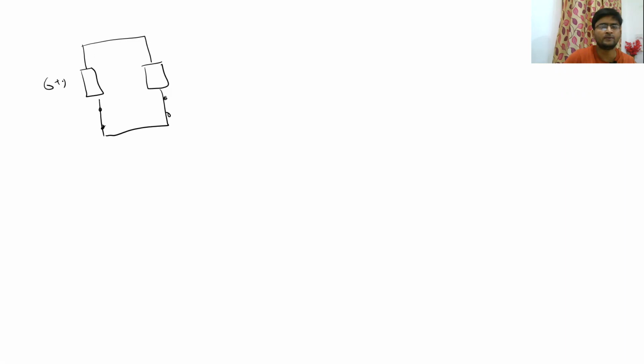For calculating ZTH, we have to deactivate all the voltages in the circuit, and we will only be left with these two impedances, which have a value of 6 plus J8 and 6 plus J8. This was your A and B, and here both these voltage sources are short circuited. You see that the parallel combination of 6 plus J8 and 6 plus J8, basically they will be divided by 2.